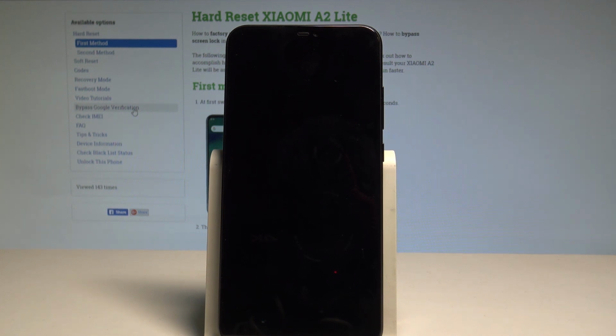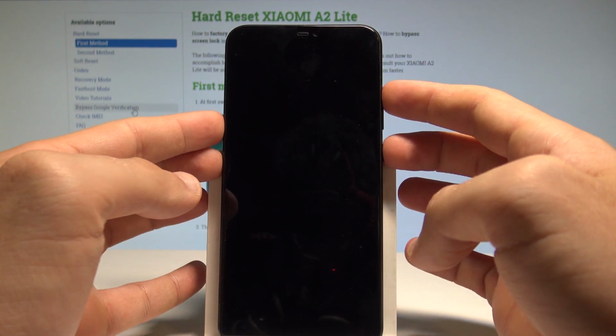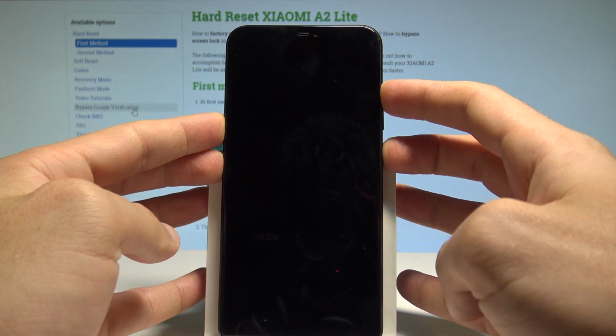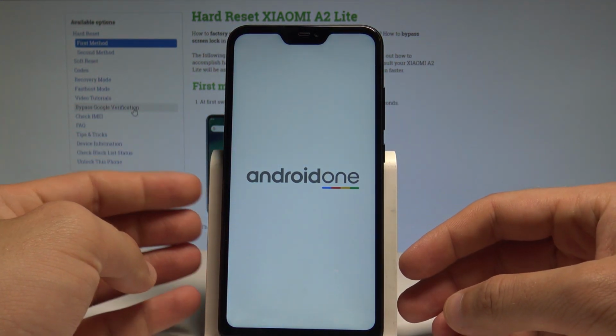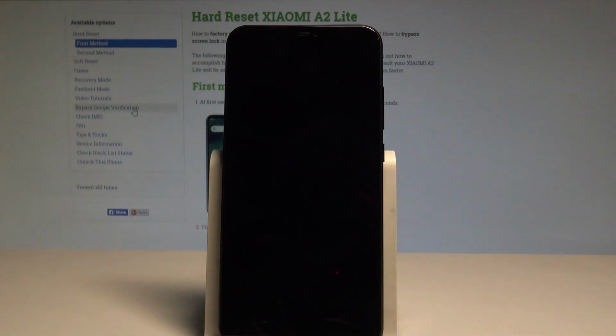Afterwards, you need to use the following combination of keys: power key and volume up. So let's hold down together those two keys for a couple of seconds, keep holding both keys and release them as soon as the Android One logo pops up on the screen. Now let's wait a couple of seconds until the Android robot pops up.